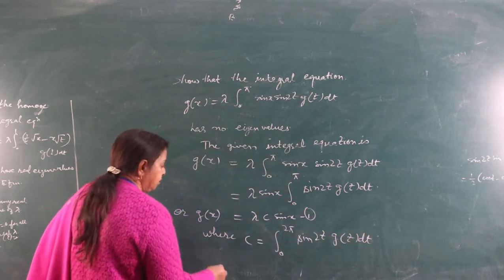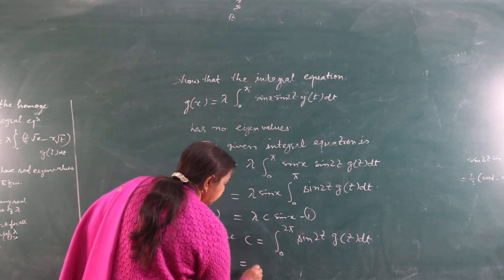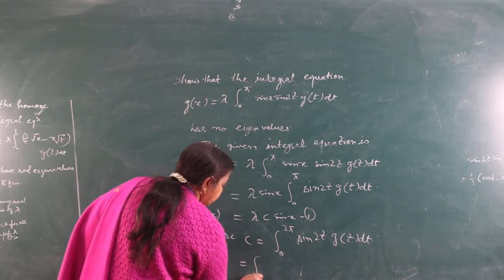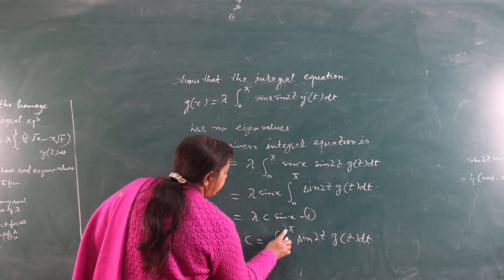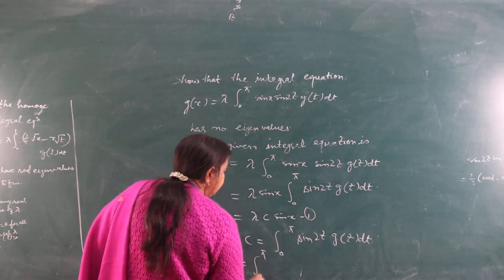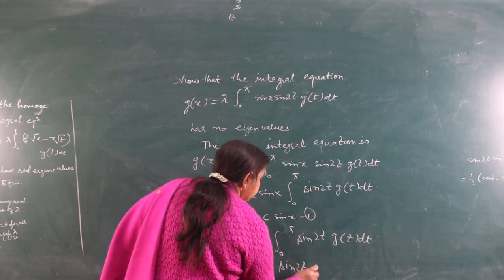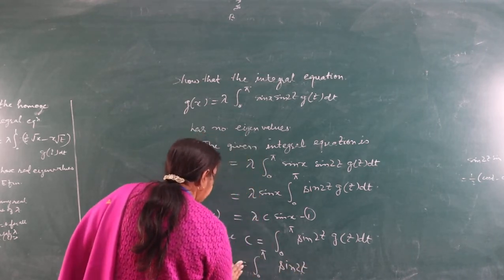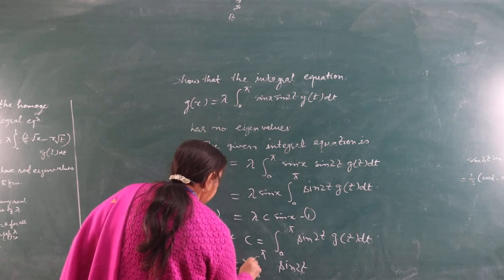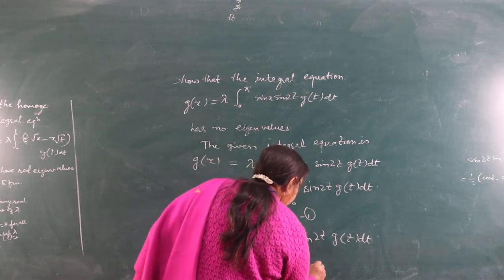Using first, we get this is equal to ∫ from 0 to π of sin 2t, where g(t) is λ c sin t, dt.